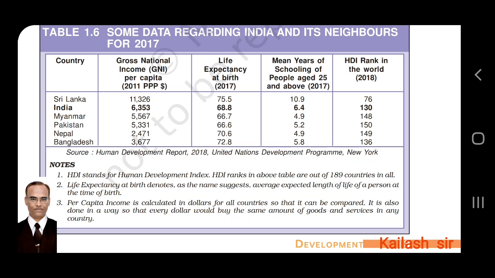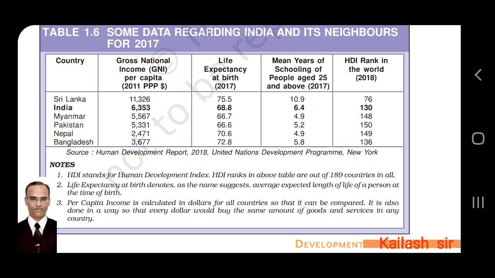Now we can see the report. Sri Lanka, the gross national income per person, we can say per capita, is $11,236. Life expectancy 75.5 years. Mean years of schooling 10.9. HDI rank is 76. India, per capita income is $6,353. Life expectancy 68.8. Mean years of schooling only 6.4, and HDI rank is 130 among the 189 countries.